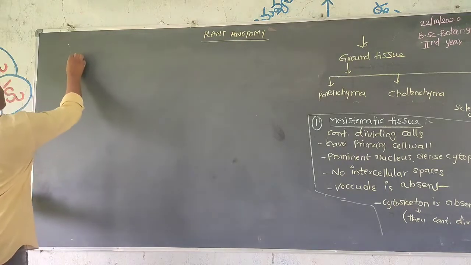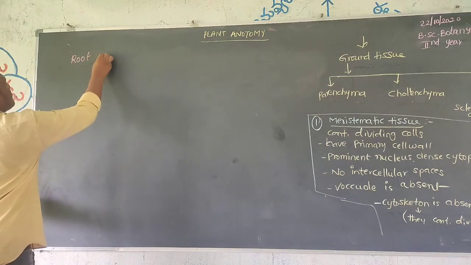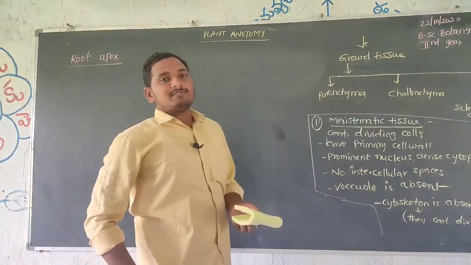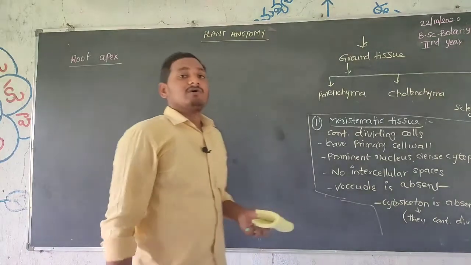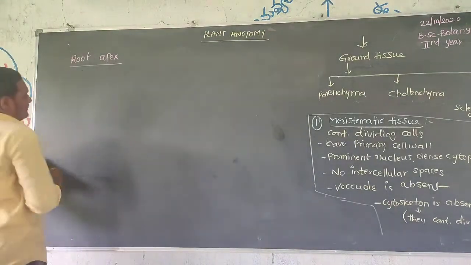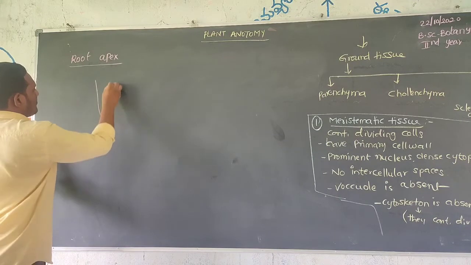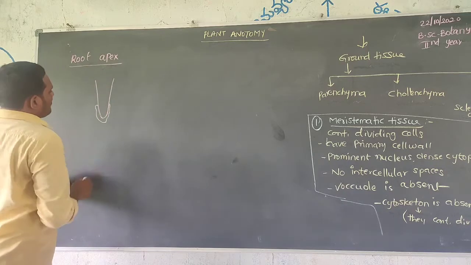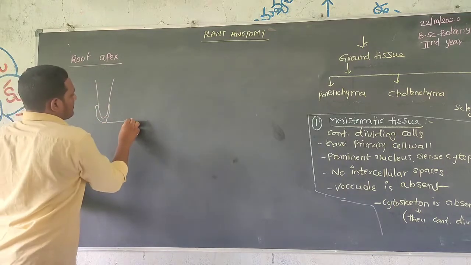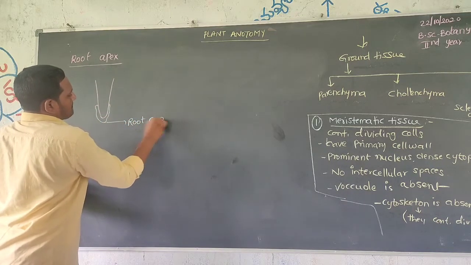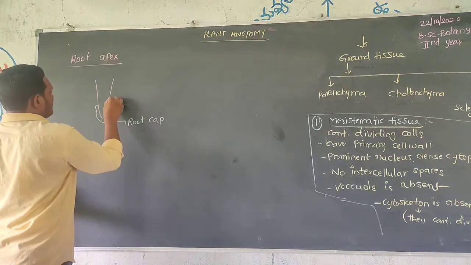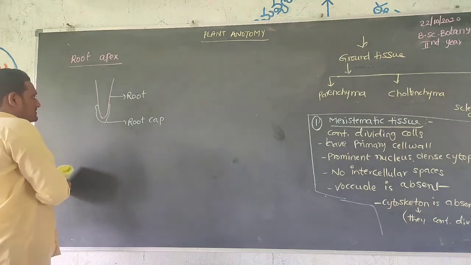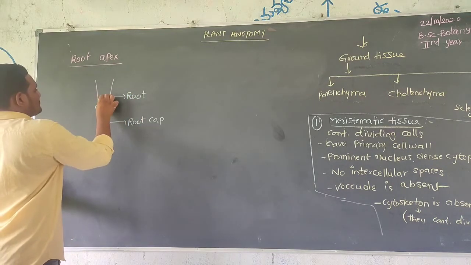Meristematic tissue is present in the root apex as well as the shoot apex. In the root apex, meristematic tissue helps increase the height of the plant. This is the root, this is the root cap. Meristematic cells are present in this body.